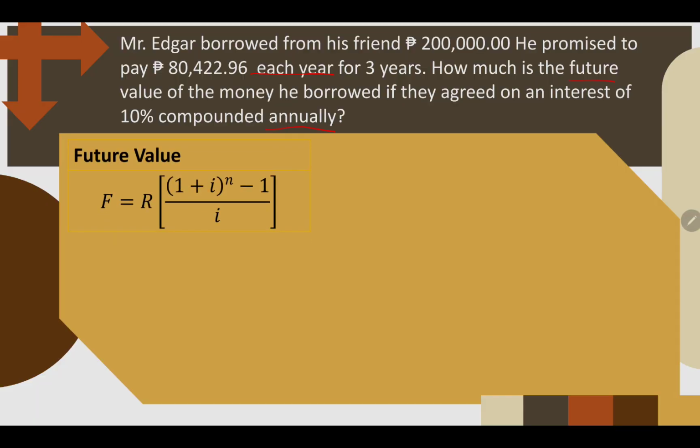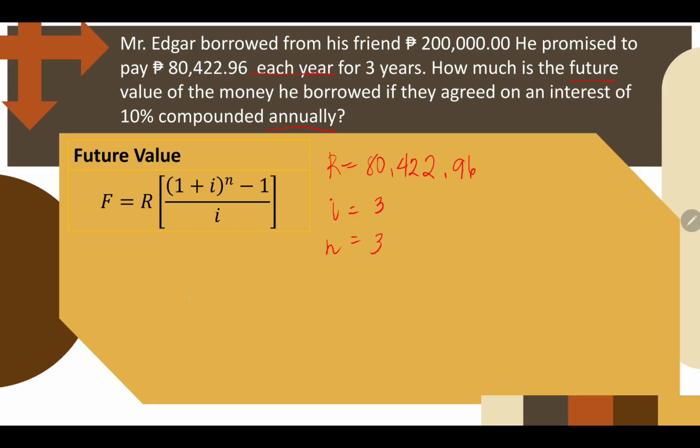So we will be using this formula. So the payment R will be 80,422.96 every year. And then our i is 10%, 0.10, and our n is 3 years, every year, so that's 3.